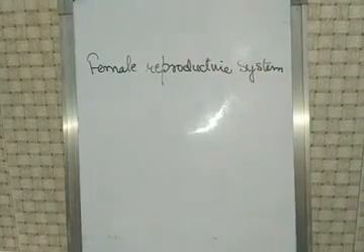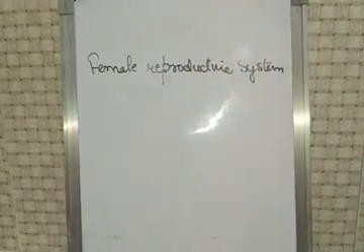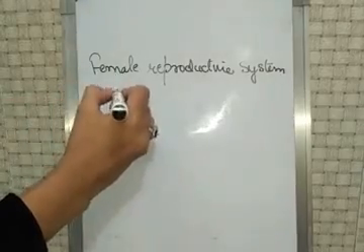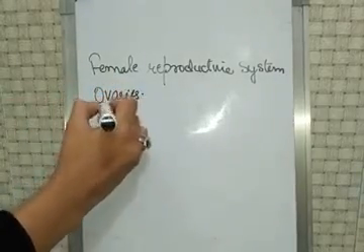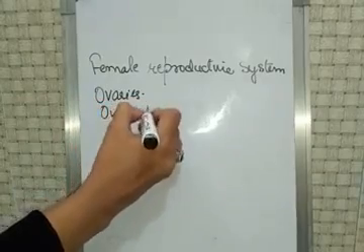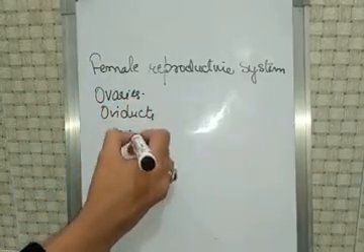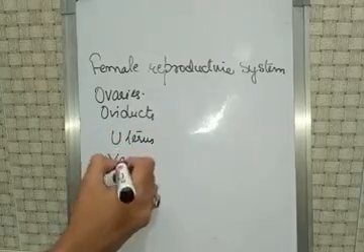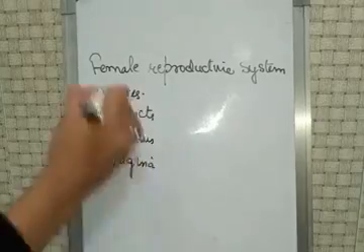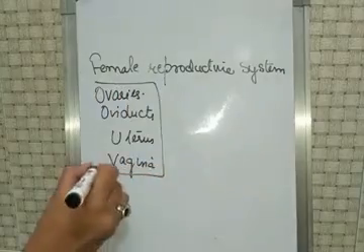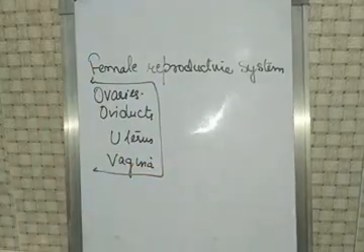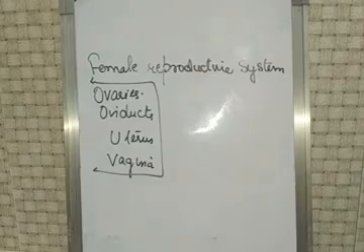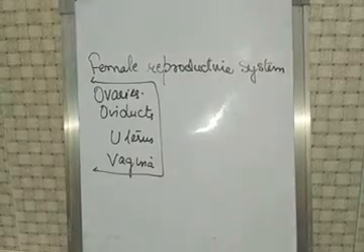Female reproductive system. In the female reproductive system, the following organs are there. First one is ovaries, oviducts, uterus, and vagina. You can see the diagram from your book having page number 150.